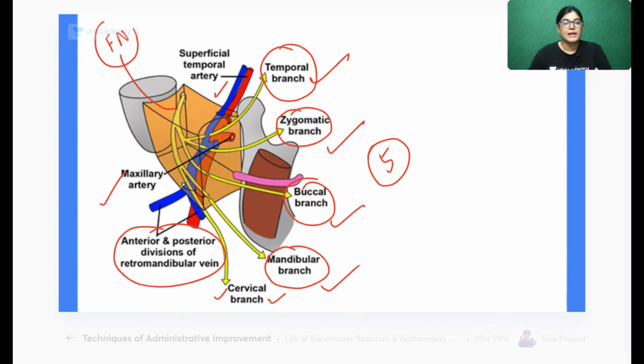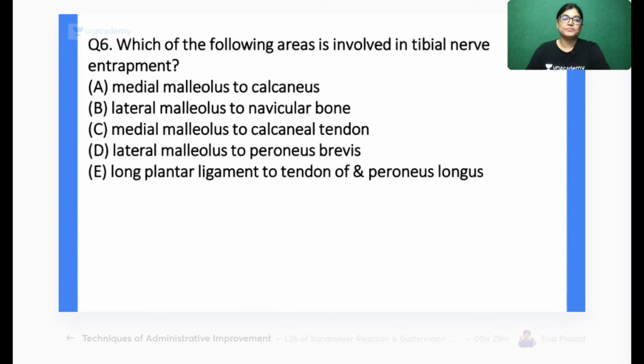So let's move on to the next MCQ, that is MCQ number 6. Which of the following areas is involved in tibial nerve entrapment? According to you, which is the structure which is compressing the tibial nerve? Whether it is medial malleolus to calcaneus, lateral malleolus to navicular, medial malleolus to calcaneal tendon, lateral malleolus to the peroneus brevis, or long plantar ligament to the tendon of peroneus longus. Your time starts now. We have got 5 options. Mark the correct answer.